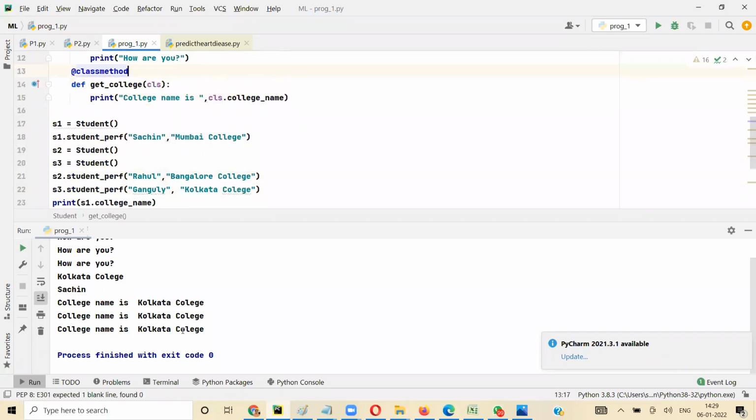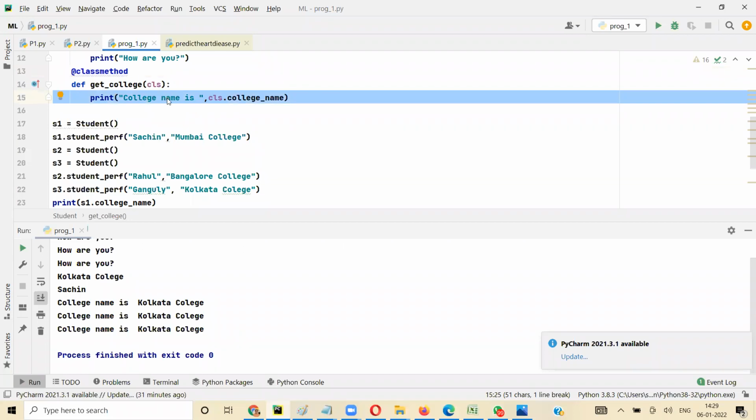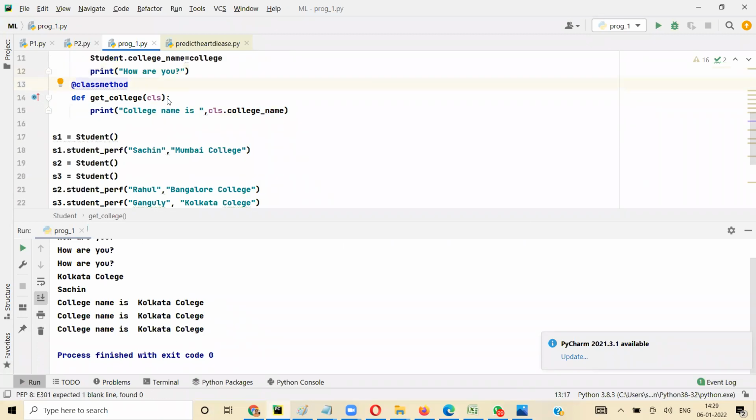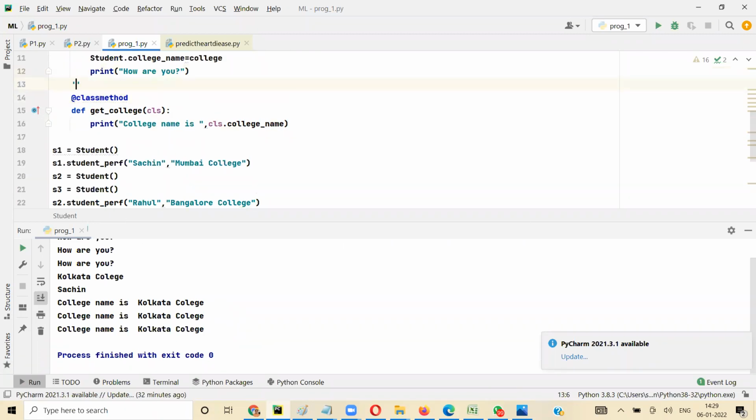So both are get college, and when I run it, you will get this one only, because when you have exactly the same member, let's say if you have your own car and your father's car, you will drive your car, right, not your father's car.